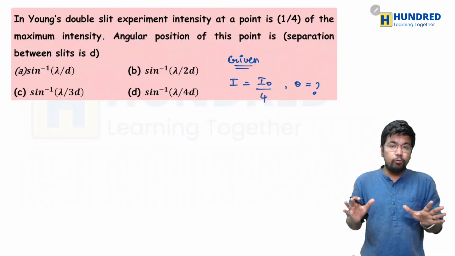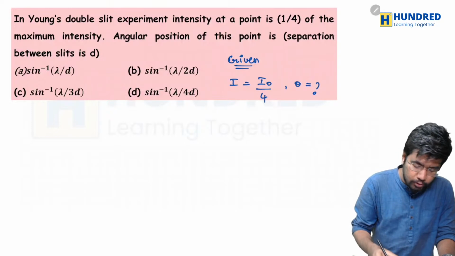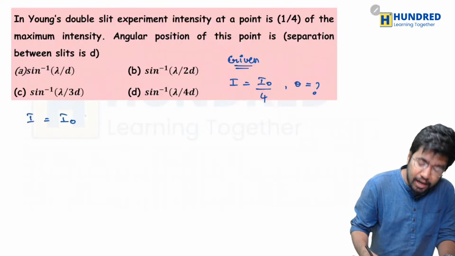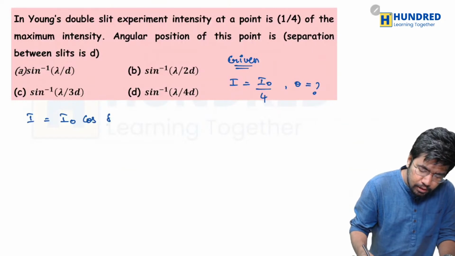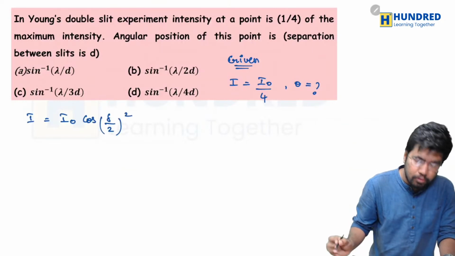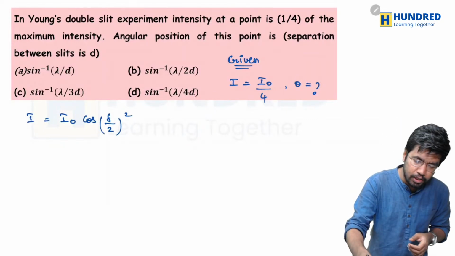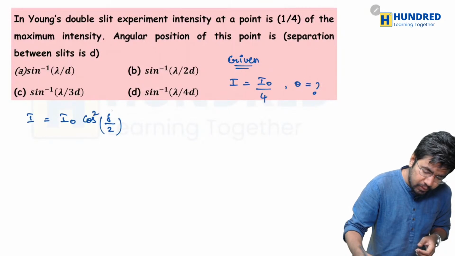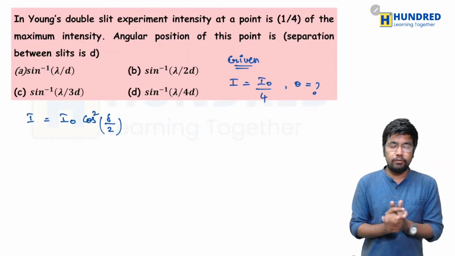So what formula can we use here? That's what we have to think. See, generally the formula for I is I naught cos square of the phase difference divided by 2. Okay, this is the formula, only that the square has to be written here. Cos square of phase difference divided by 2.